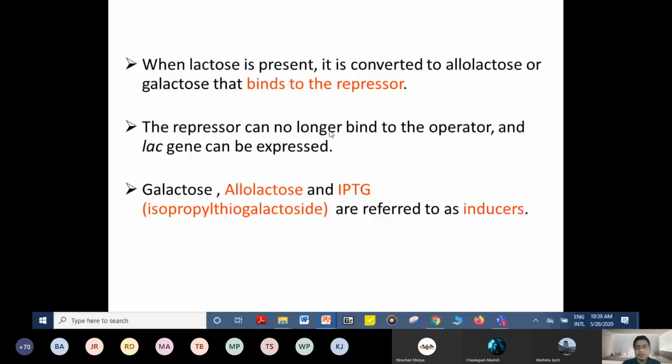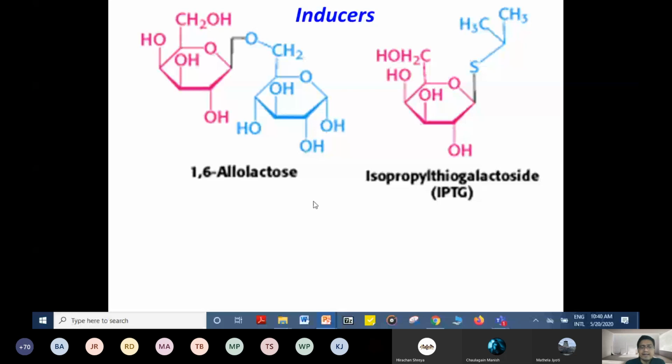These are the structures of allolactose and isopropyl thiogalactoside. An important note is that several galactosides structurally related to allolactose are inducers of the lac operon. But what is interesting is that they can stimulate, but they are not the substrate of galactosidase.